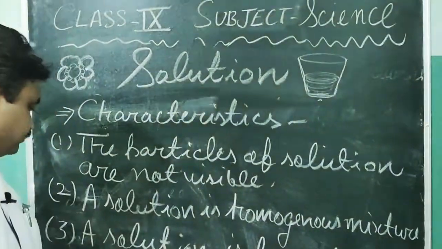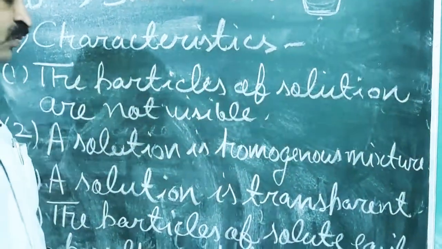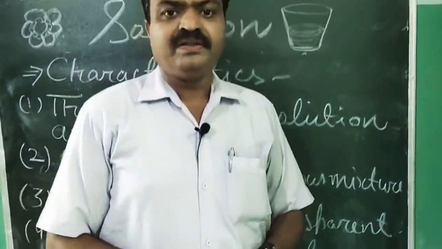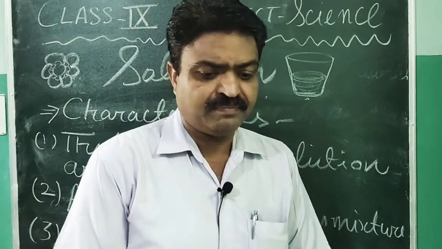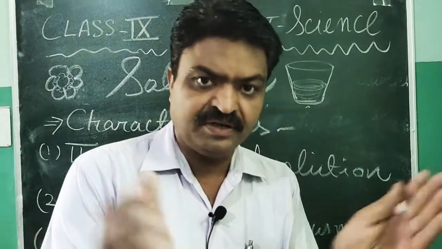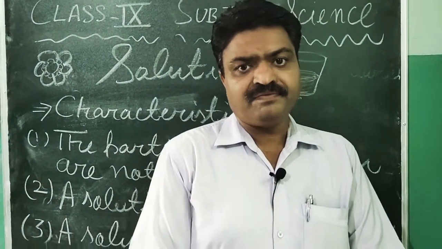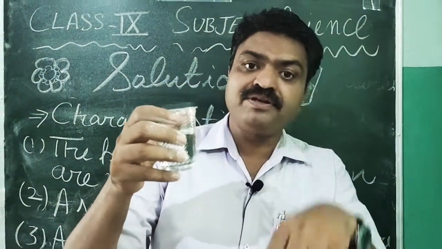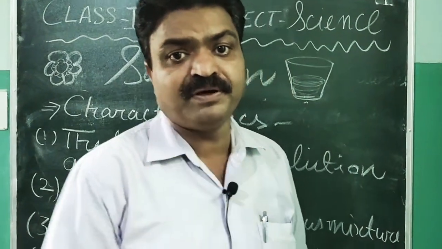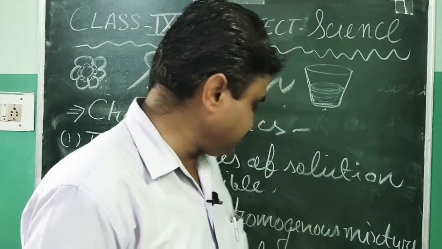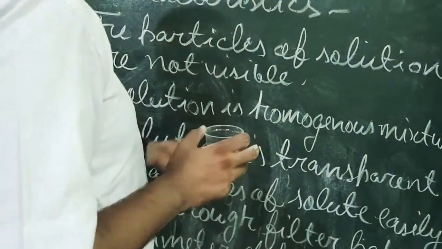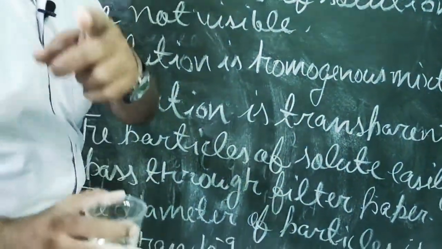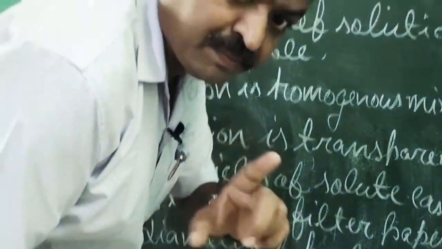Next, the particles of solute easily pass through filter paper. In the laboratory there is a paper known as filter paper. If we filter this solution, all the particles will pass through the filter paper. So we can say that the solution particles pass through the filter paper.